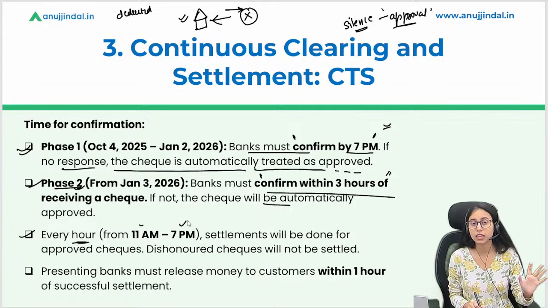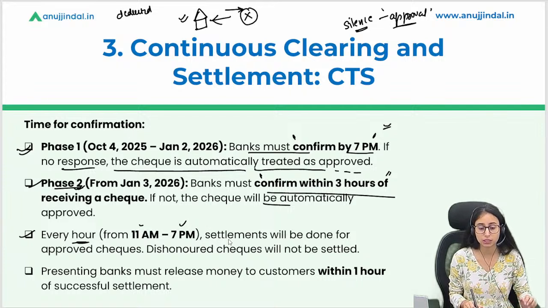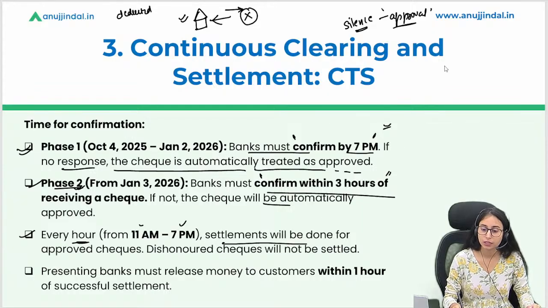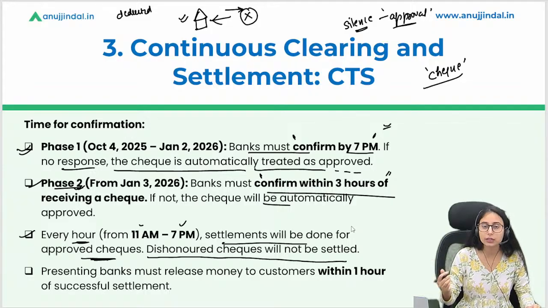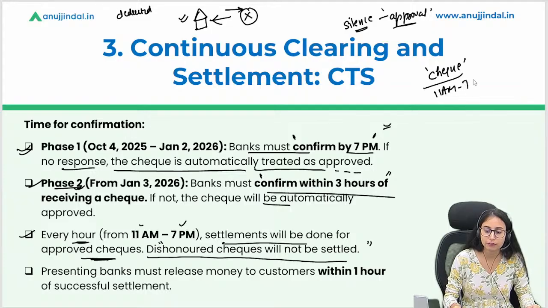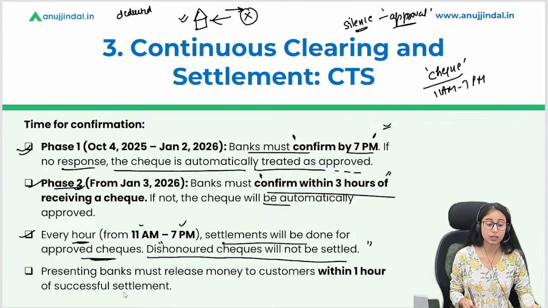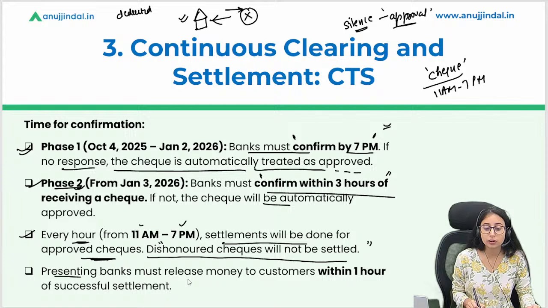For every hour from 11 a.m. to 7 p.m., the settlement will be done. The checks will be settled on a continuous basis, for approved checks only. And whatever checks are bounced, that are dishonored for the request, will not be settled under the given time period of 11 a.m. to 7 p.m.